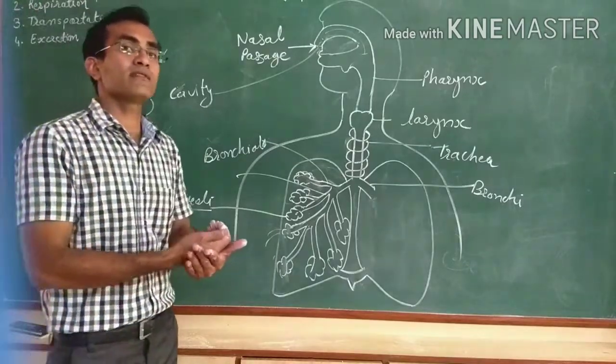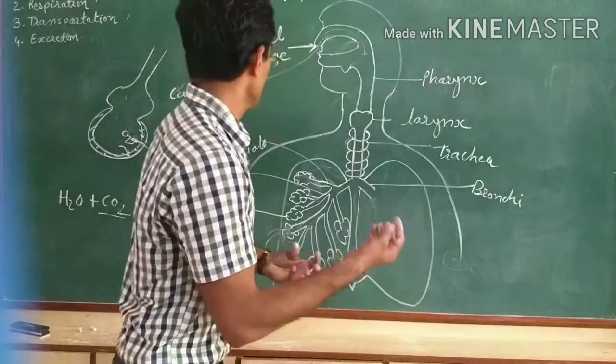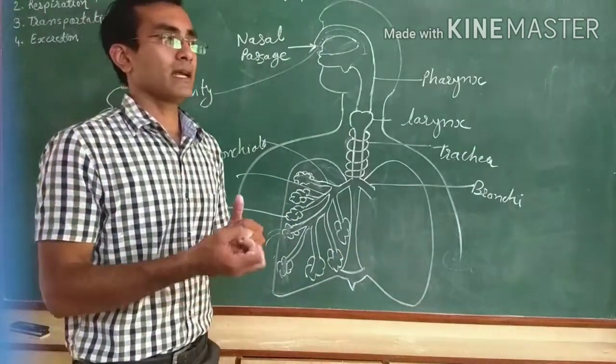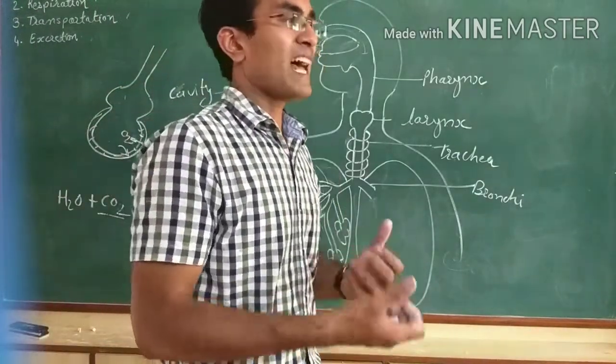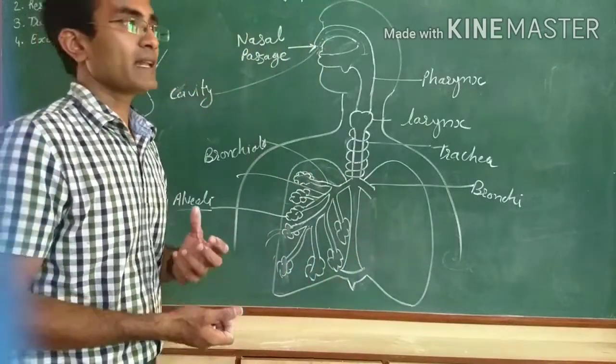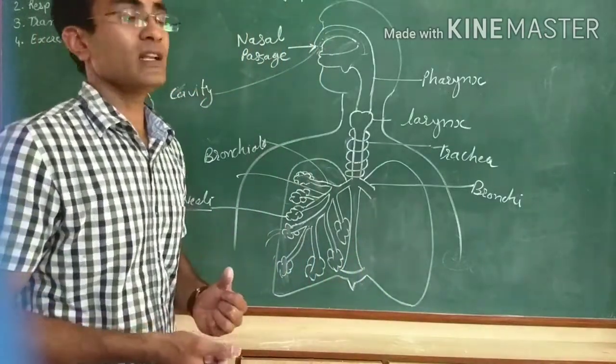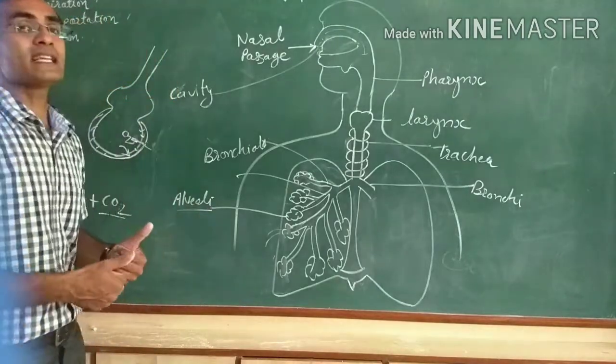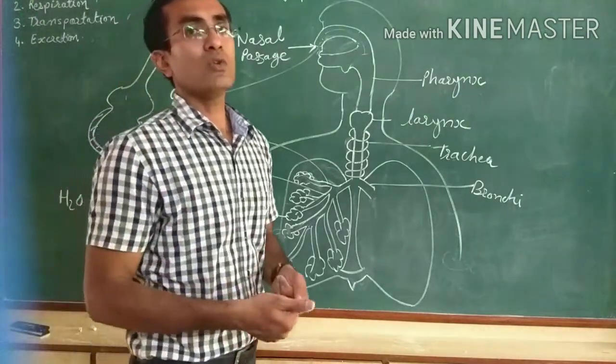Some CO2 will enter the plasma of the blood, whereas most of the CO2 has the capacity to bind with the hemoglobin molecule, as the oxygen molecule also binds.